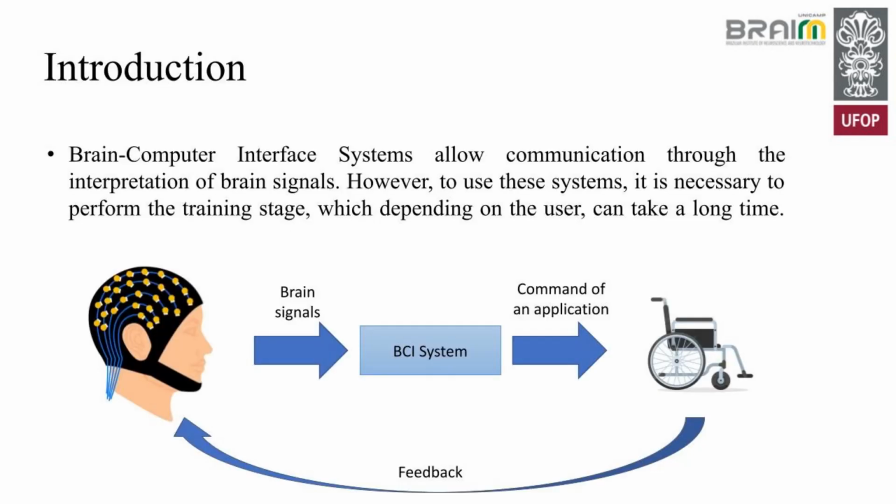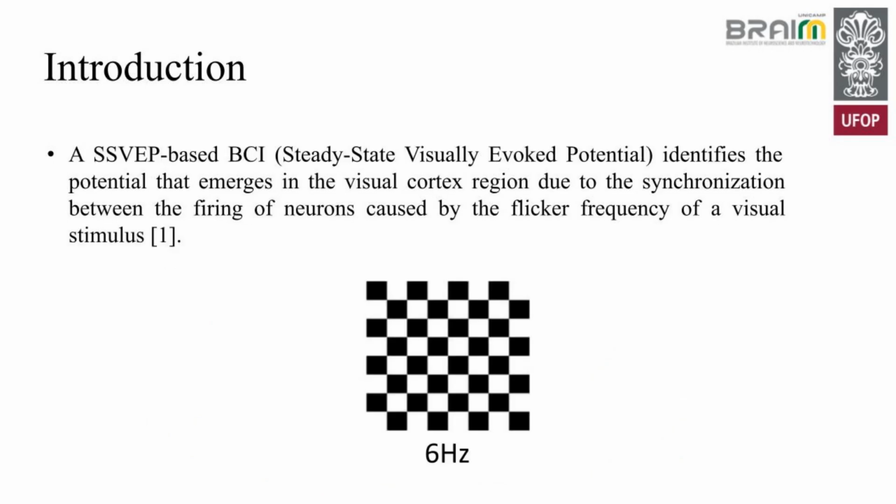Brain-computer interface systems allow communication through the interpretation of brain signals. However, to use these systems, it is necessary to perform the training stage, which, depending on the user, can take a long time. A paradigm often employed to develop a BCI is the steady-state visual evoked potential, SSVEP, which relates each command of an application with a specific visual stimulus that flickers at a well-defined frequency.